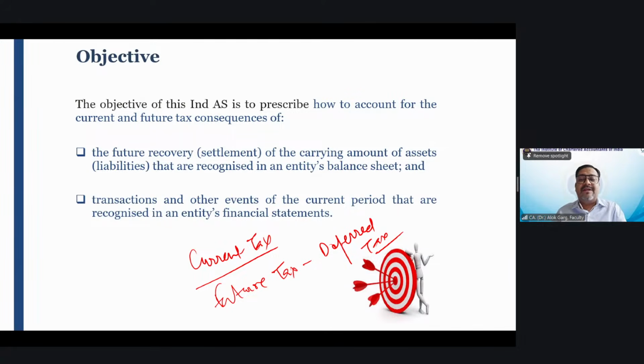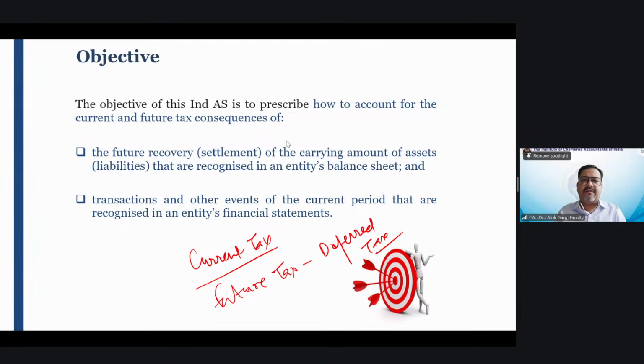Deferred tax means the tax which you are going to defer. Current tax means the tax which you are paying in the current period. So the tax belongs to the current period. For example, you pay advance tax, self-assessment tax. That is the current tax which you are paying for the year. What is deferred tax? Tax which you are going to postpone, which you are going to defer.